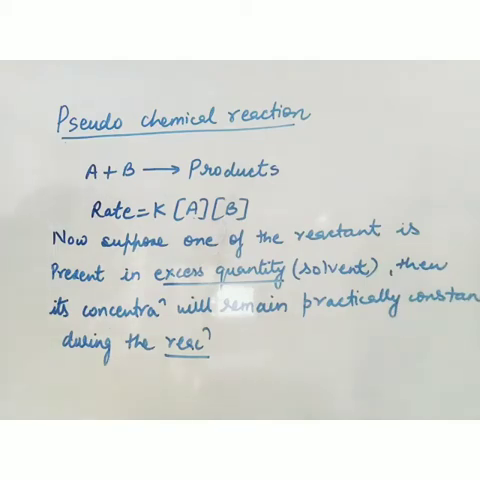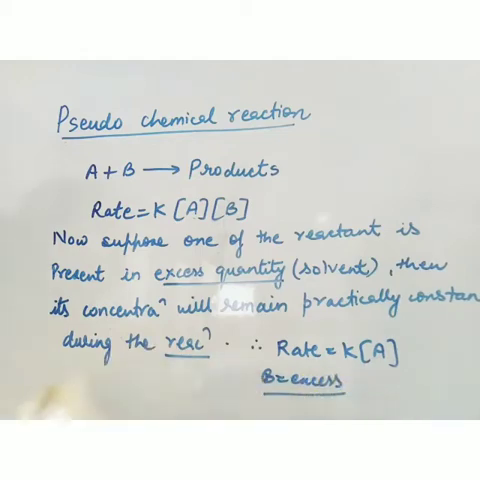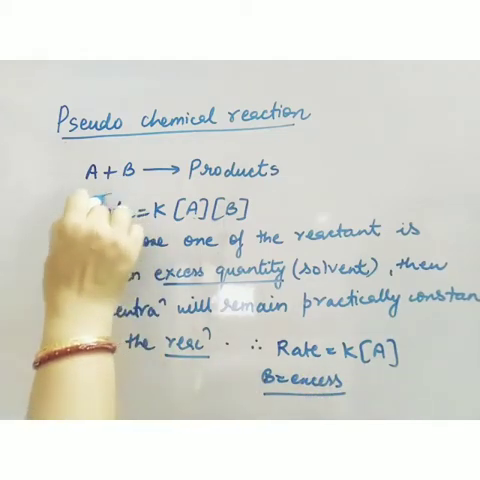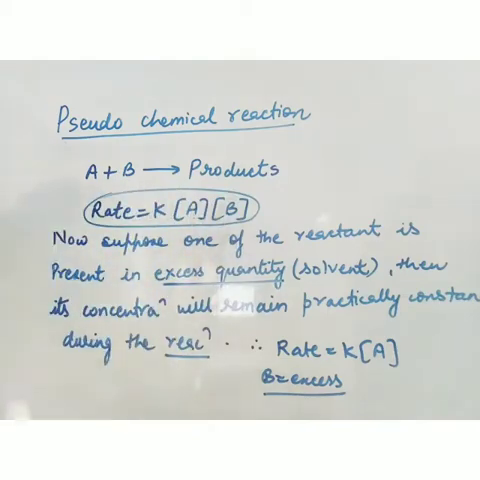And under such condition, what can we write? We can write the rate law like this. B is in excess quantity. Okay. Now from this rate law, what is the order which is appearing to us? It appears that the reaction is of second order, 1 plus 1. But if B is present in excess, what is the actual order? Now the actual order of the reaction is 1.